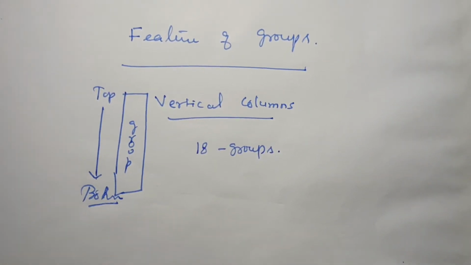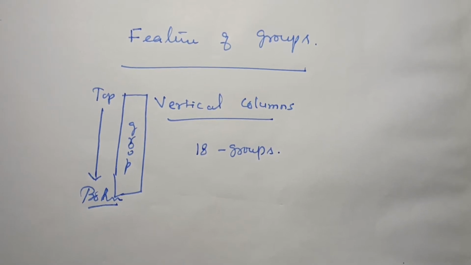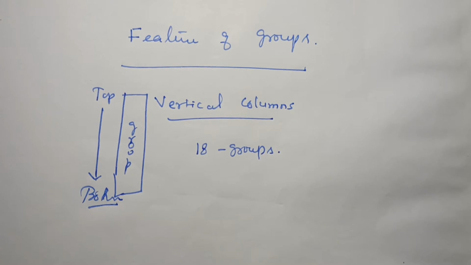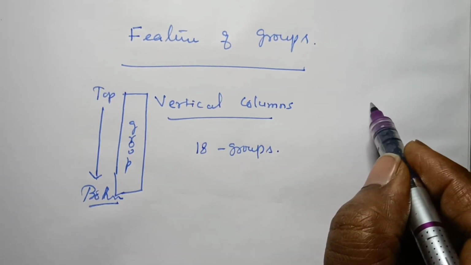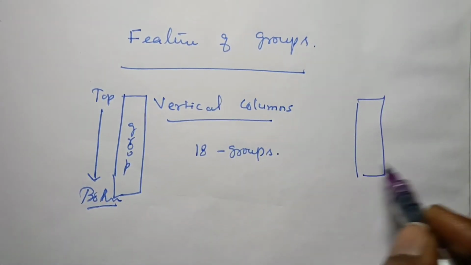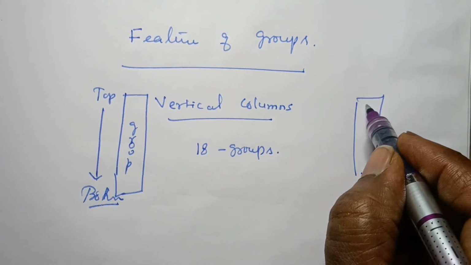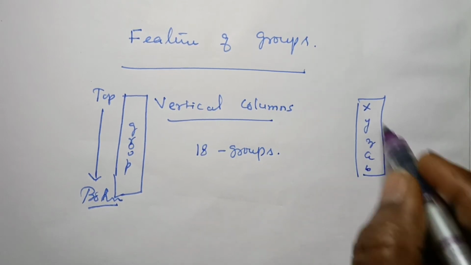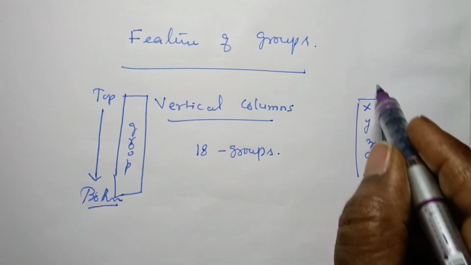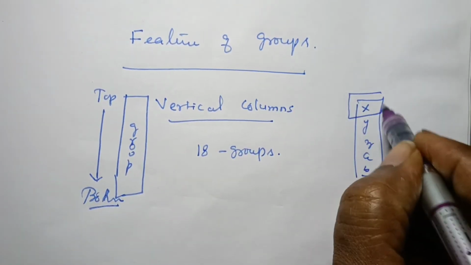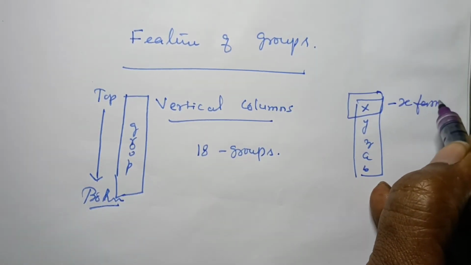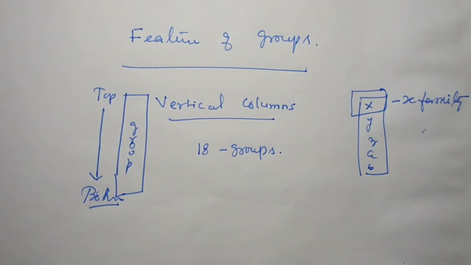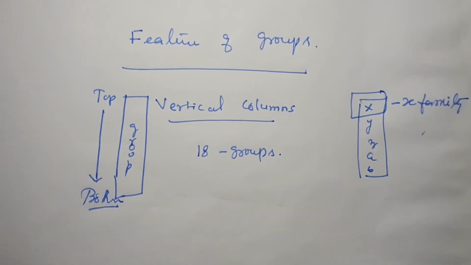Based on the common characters of the elements, each group can be classed into various families. For example, the group starting from X, Y, Z, A, B like that, this group family is called the X family. Every one of the 18 groups is separated like this: X family, Y family, Z family.